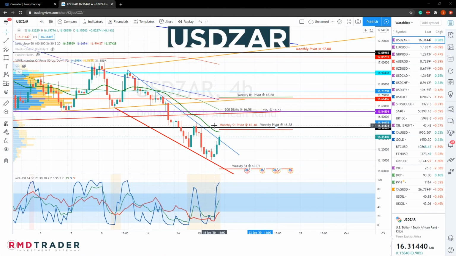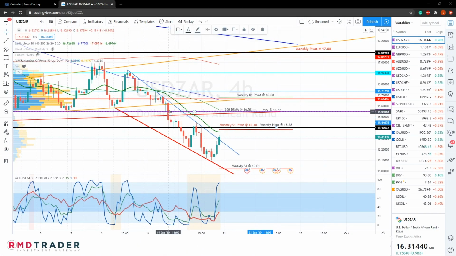Looking at the US dollar to South African rand, last week saw the breakdown that we were expecting with this breach of the lower diagonal. That took us lower to firstly our target, which we set at 16 rand 40 to the dollar, and then we went even lower towards the weekly S3 pivot at 16.10.